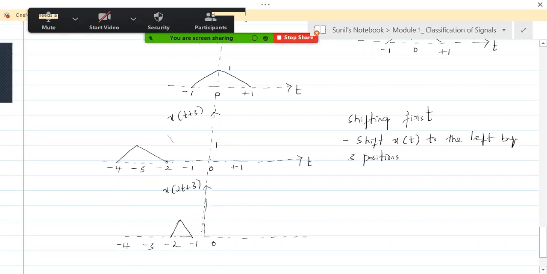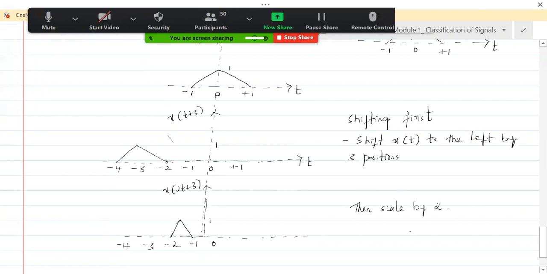Everybody understand that? So this is how x of t plus 3 looks after you scale it by a factor 2. Now this is x of 2t plus 3.